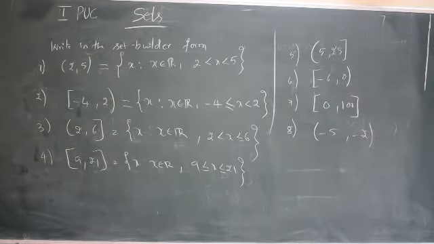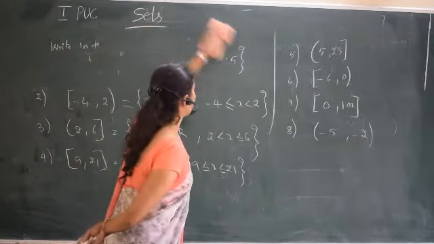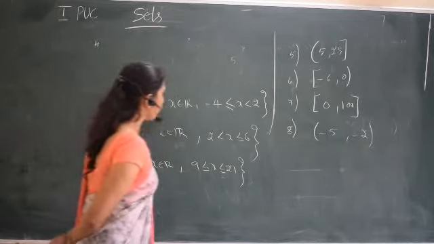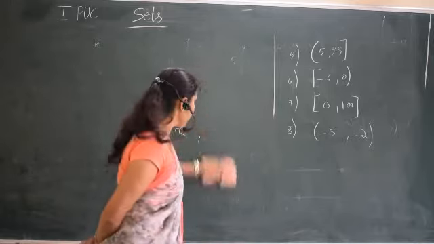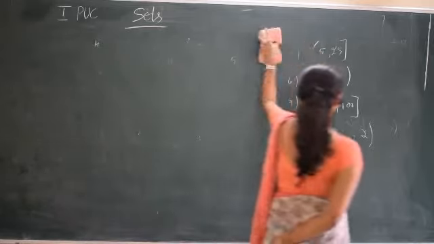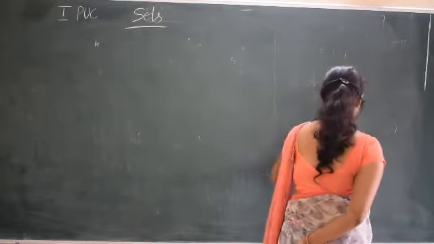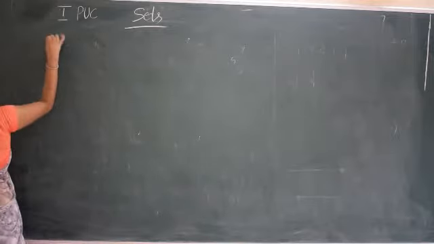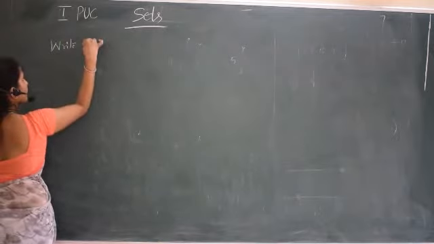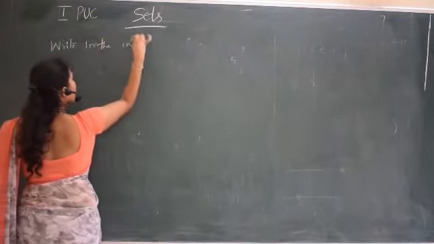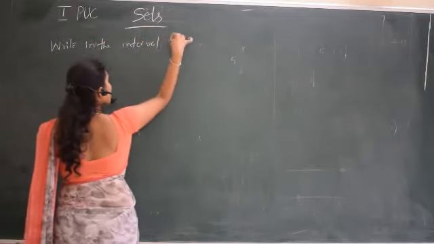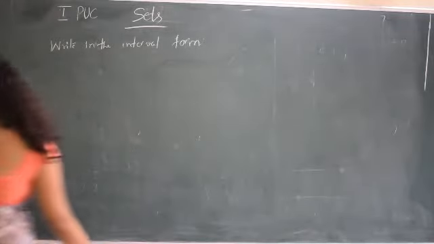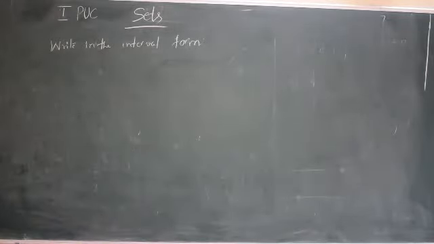Next is write in the interval form. Now that was to write in the set builder form. Now they will give it in the set builder form, and you have to write it in the interval form. So I'll give some examples like set of all x